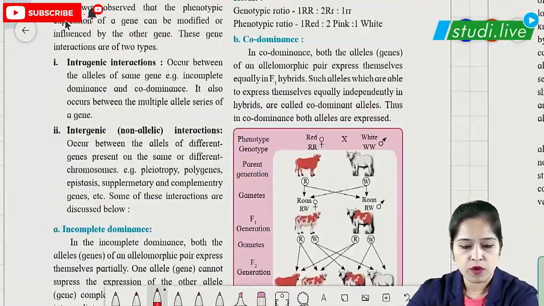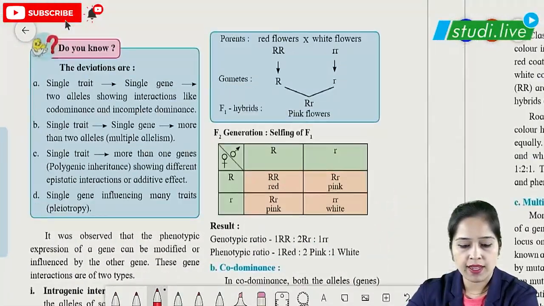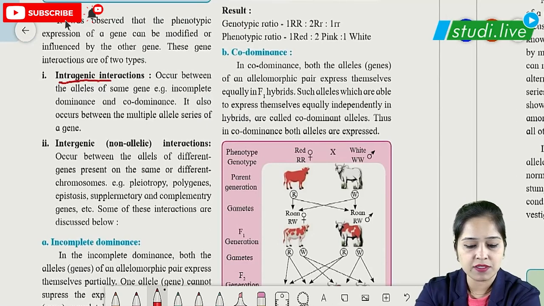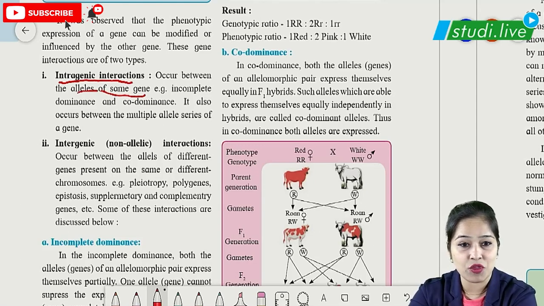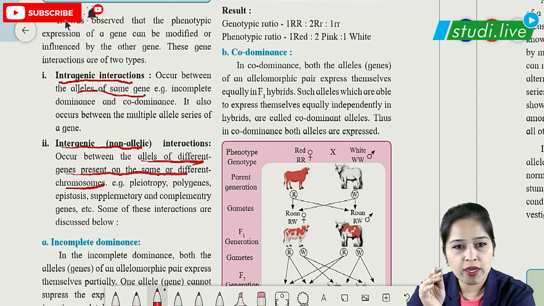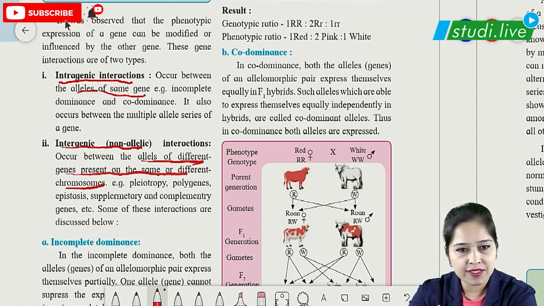On page number 54, we are moving on to our next topic, which is intragenic interactions and intergenic interactions. Intragenic, as the name suggests, is between the alleles of the same gene. Intra means same gene, and when it is intergenic, it is non-allelic. So it occurs between alleles of different genes present on the same or different chromosomes. So intra means between the alleles of the same gene, and inter means it occurs between alleles of different genes. They are present on the same or different chromosome.